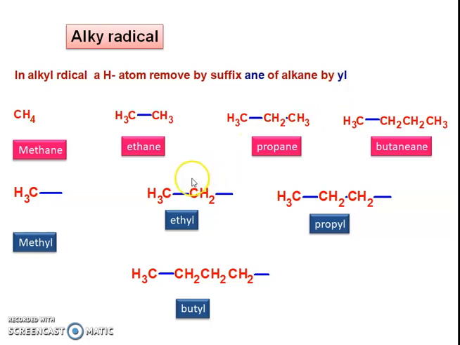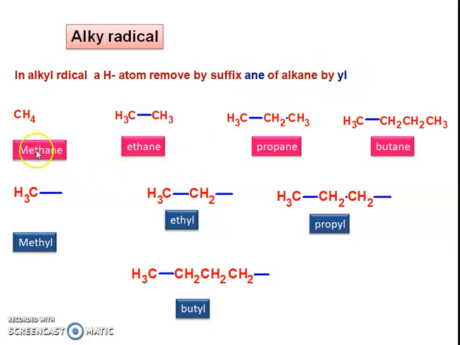Now let us see this in detail with the alkanes. The first alkane is methane, second is ethane, third is propane, and fourth is butane. The rule is that the ane of the alkane is replaced by yl.